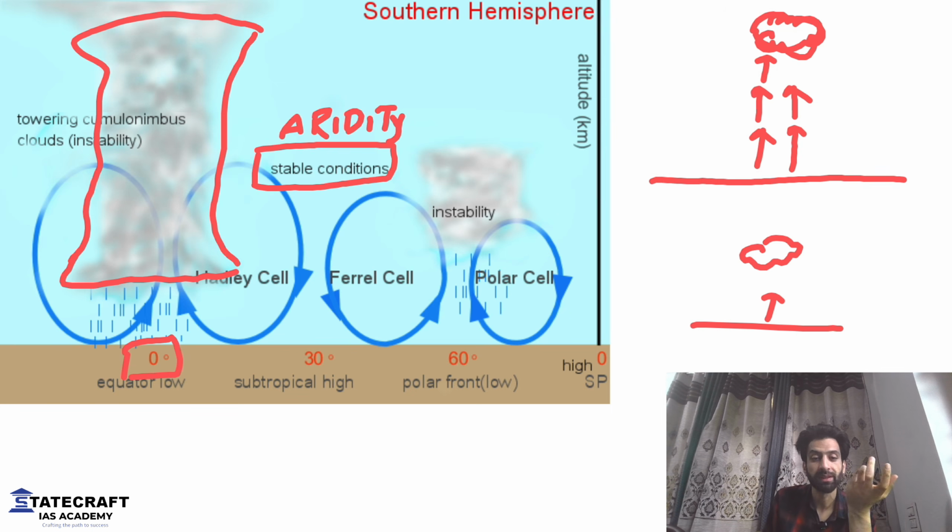What is the meaning of stable conditions? No rainfall, dry weather. And whenever the air will go up, it will lead to instability or weather or cloud formation, rainfall. But whenever the air will come down, it will lead to aridity.